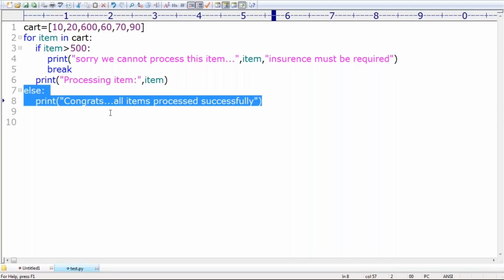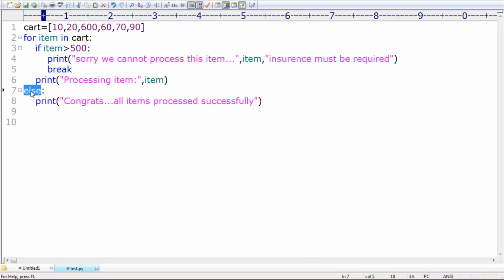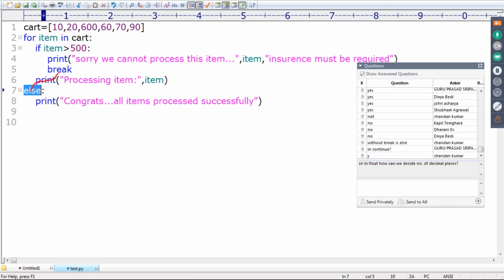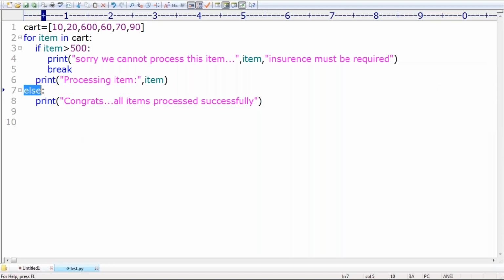Okay. So now, do you know this else is always associated with the break only, not with continue. Remember, Chandan Kumar, next Guru Prasad. It's always associated with the break, not with the continue. Remember, clear? Can you please tell, for else, is it valid syntax in Python? For else, valid or not? Yes, man. Yes.